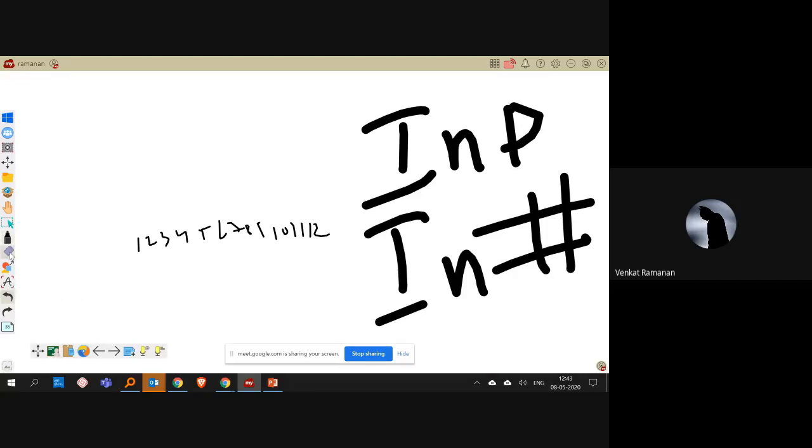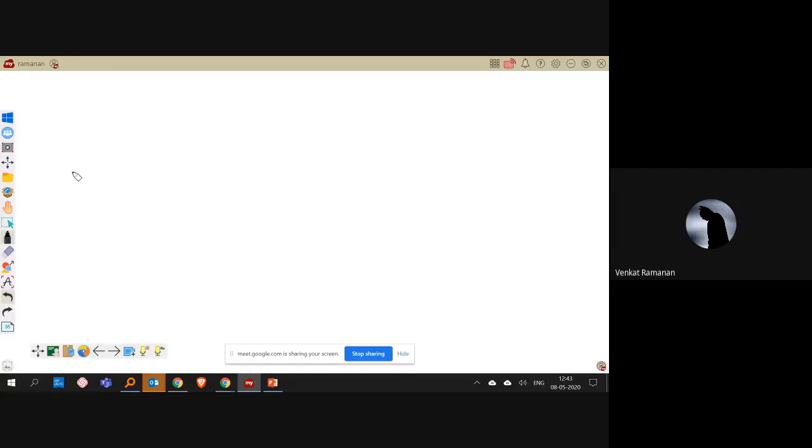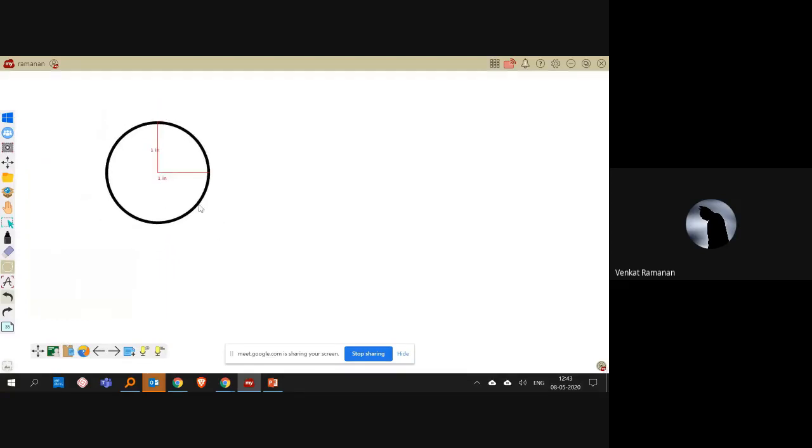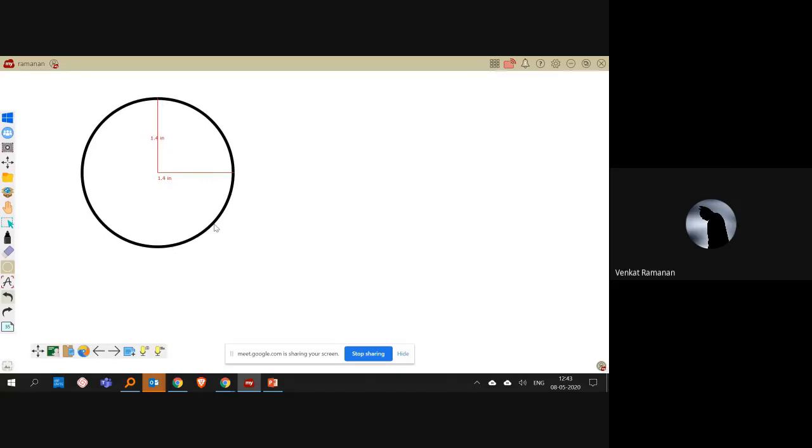And there is a very easy eraser function, whether you want to erase only one point at a time, or one particular area, or the entire page, you can do that.